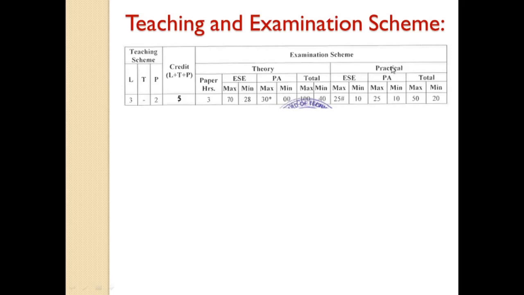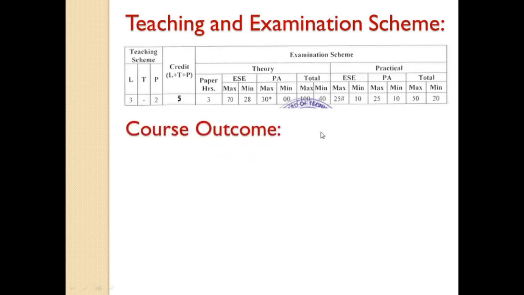Then the practical is again divided into end semester exam and progressive assessment. In the end semester exam, 25 marks are allotted to the external practical. This is taken by the external examiner, who is allotted by the MSBT. In progressive assessment, 25 marks are allotted for your term work, that is lab manual or assignments. So the total weightage of this subject is 150 marks.